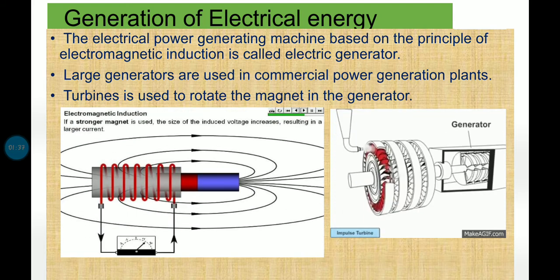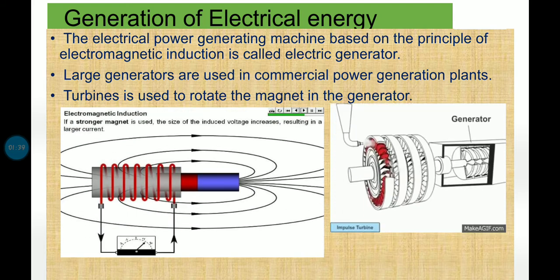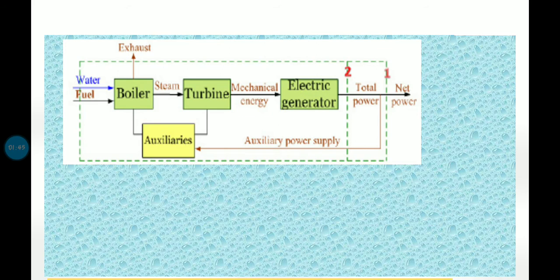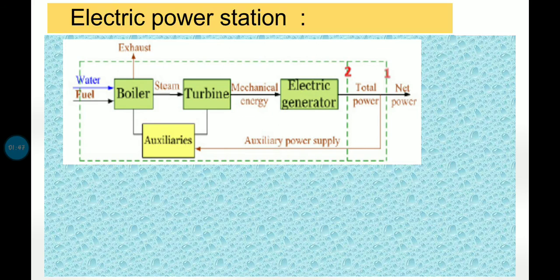In today's lecture we are going to study thermal energy based electric generation. So we will see here the basic electric power station. If we look, we have here water or fuel. The source of energy can be water or fuel. Then we have a boiler, and because of the boiler, steam is generated.